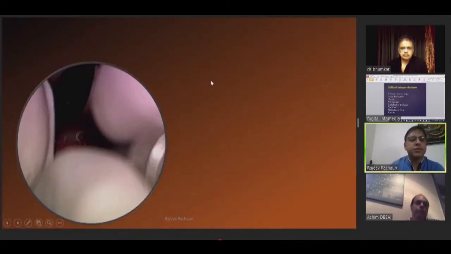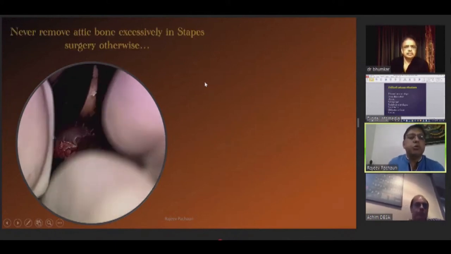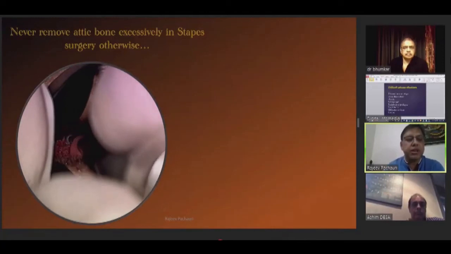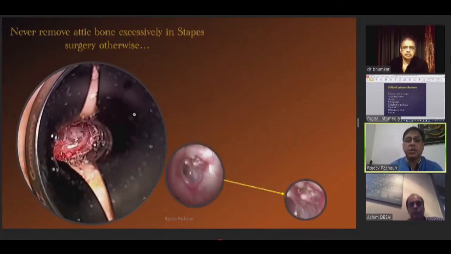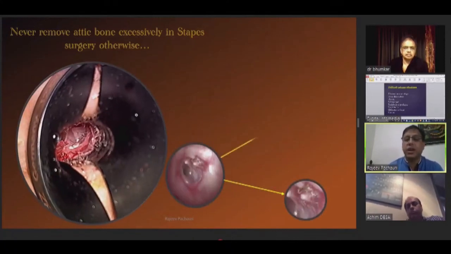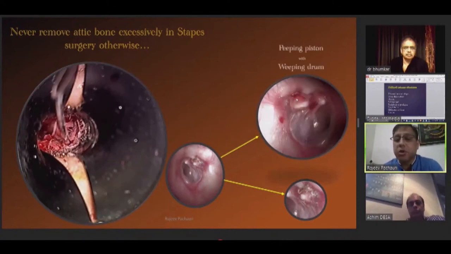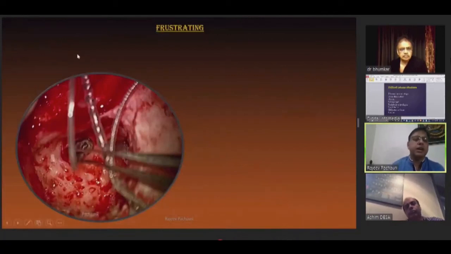Never remove attic bone excessively in stapes surgery, because otherwise you get a secondary retraction, and you may get exposure of your piston in the attic area, which can lead to recurrent discharge from the area, maybe granulations. In these cases you may have to go for revision surgery, because it can damage your piston. Keeping a piston with a perforated drum should be avoided. So try to avoid these steps.